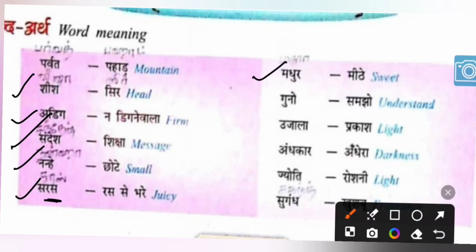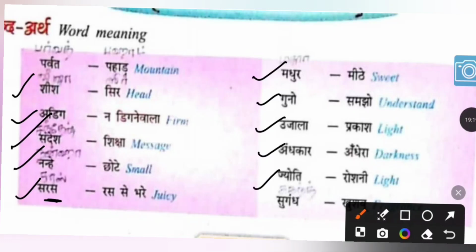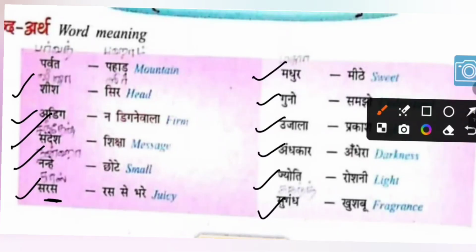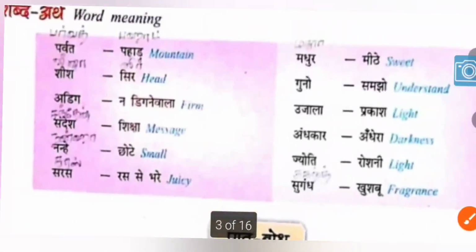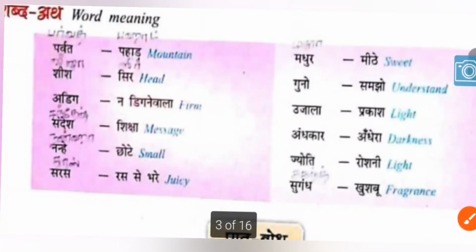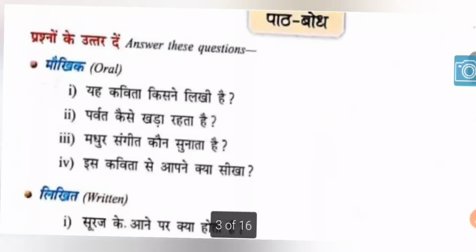Madhur is meethe, sweet. Guno is samjho, you understand. Ujala is prakash, light. Andhakar is andhera, darkness. Jyoti is roshni, light. Sugandh is khushbu, fragrance. I just read these for you to get the vocabulary and also the pronunciation.